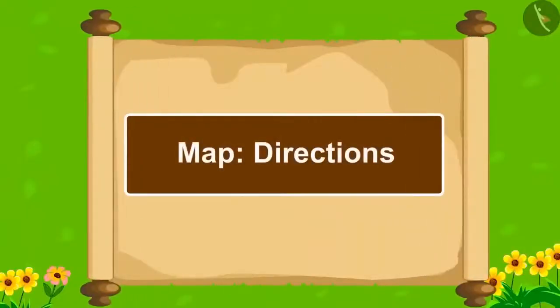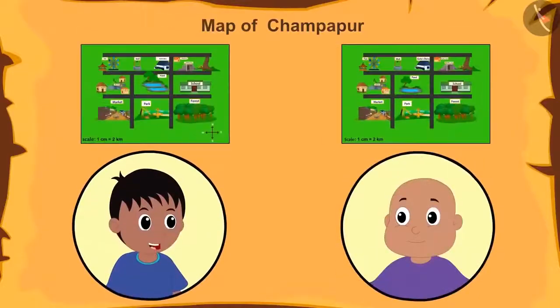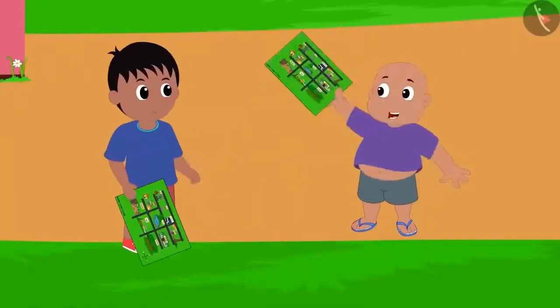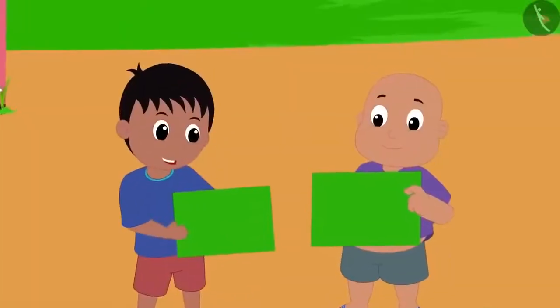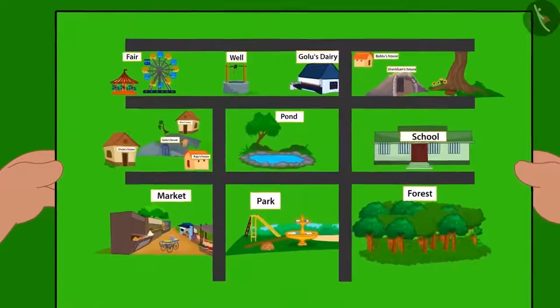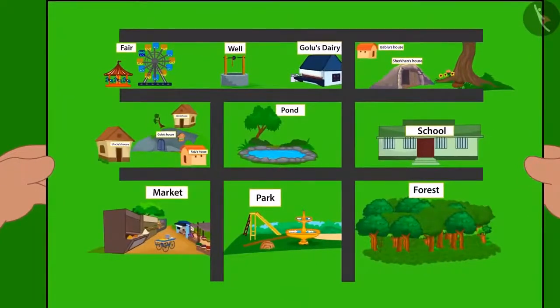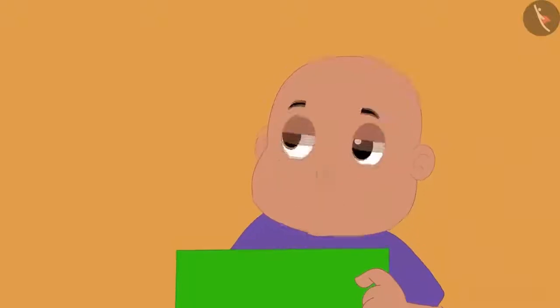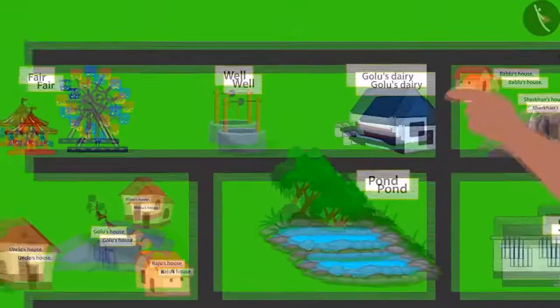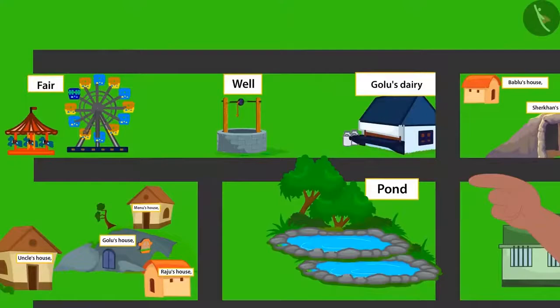We'll learn about directions and their usage in reading of maps in this video today. One day, Bablu and Raju found the map of Champapur. They both were really excited about the map. Both Raju and Bablu started looking at their maps. Raju, how interesting is this map? With this, we can find the way to any place in our village. Yes, Bablu. See how the house of Khan is towards the south of your house.